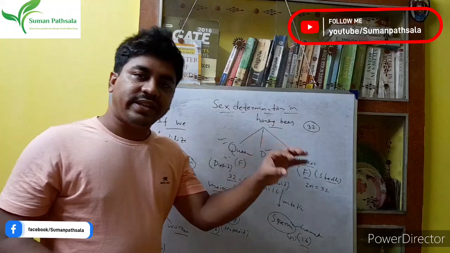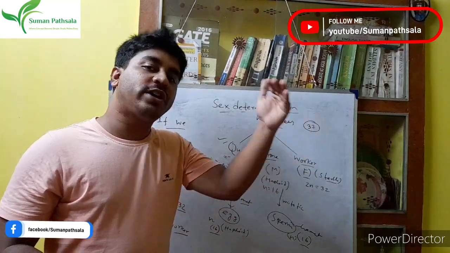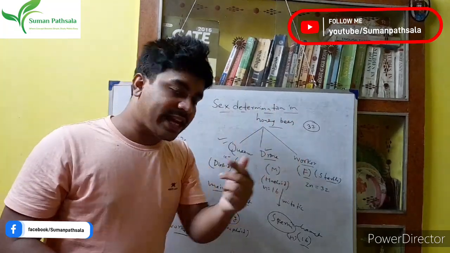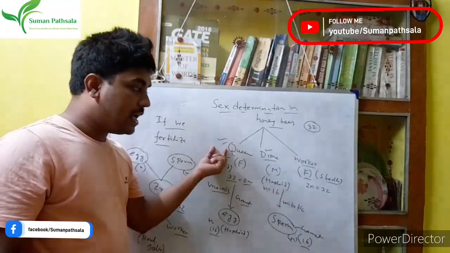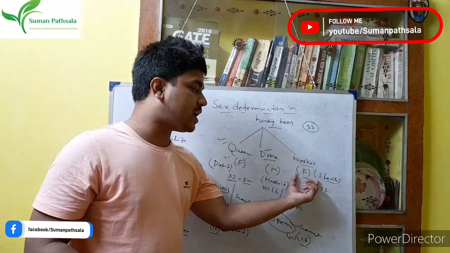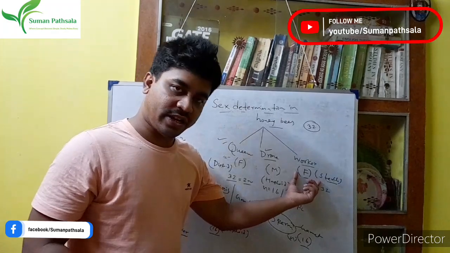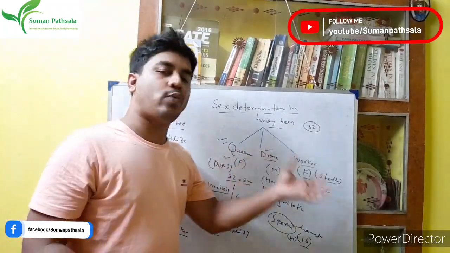If the queen is selected, it means she has the ability to produce the next generation. She has the ability to produce eggs, which means the queen is fertile, but the worker is sterile. They do not have the formation of any egg. That's why the worker is sterile. Clear? That is the actual phenomenon of a queen and worker.